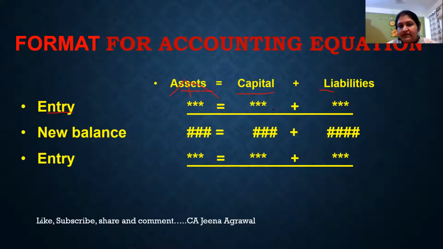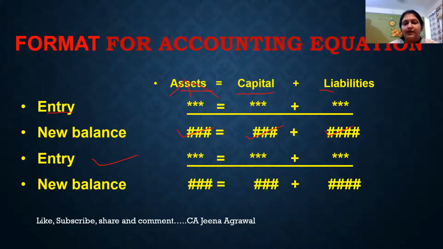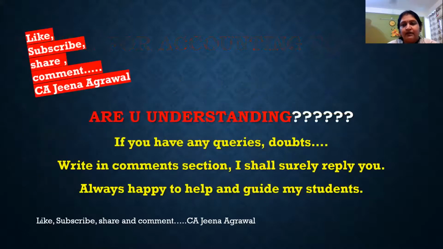And we will do the entry, we will do the plus minus effect, and then we will find out the final answer. Then again, a new entry will be given. We will do the plus minus, and then again find out the new balance. And the question will go on. There will be at least 5 or 10 entries which will come to you in the exam, and you have to face them. So I hope you all are with me.